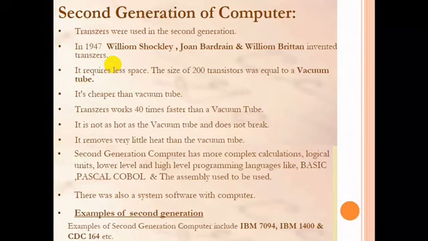So it requires less space. The size of 200 transistors was equal to one vacuum tube, and it is cheaper than vacuum tubes, as vacuum tubes are very costly. Transistors work 40 times faster than vacuum tubes, are not as hot as vacuum tubes, and do not break easily. So it gives off very little heat compared to vacuum tubes.